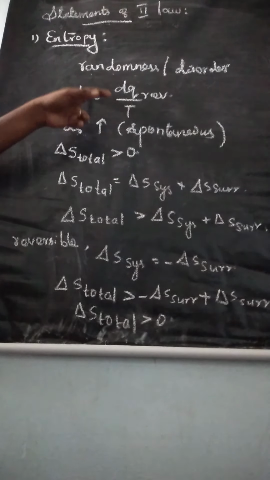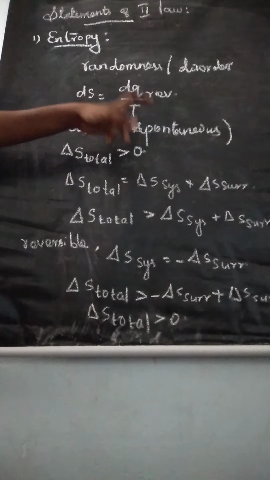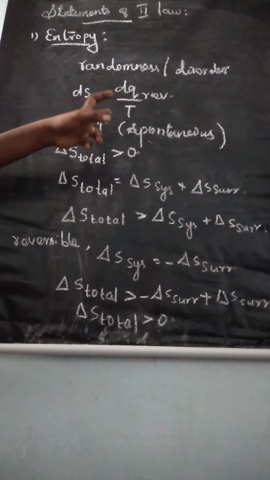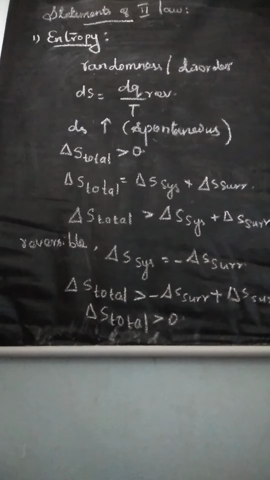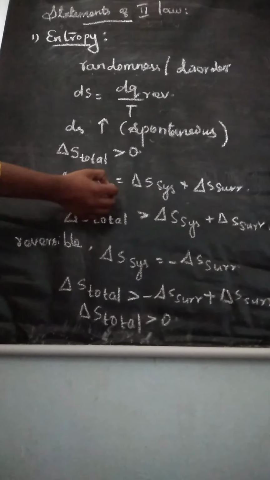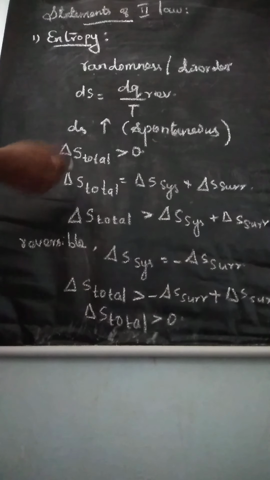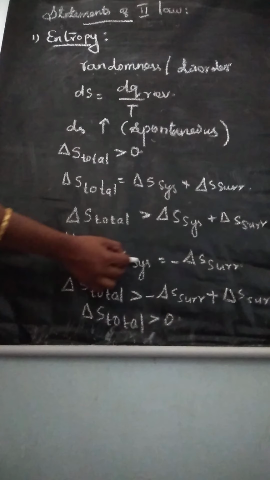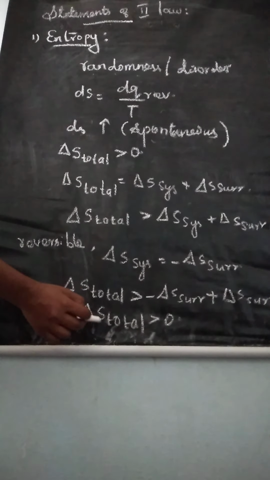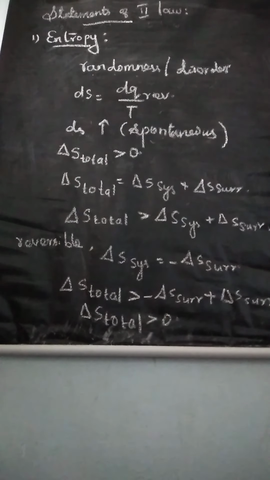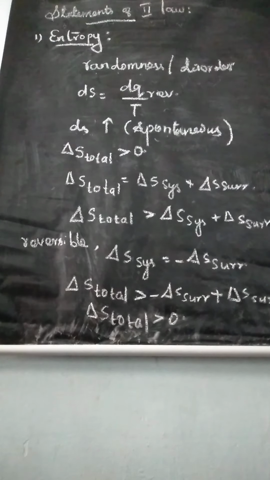We know the formula dS is equal to dq reversible divided by T. Then in the spontaneous process, this value increases, so delta S total is greater than 0. You know delta S total is the sum of the system and surroundings. For a reversible process, delta S system is equal to minus delta S surrounding. If you substitute, this value becomes 0. Understand? So this is the first statement of the second law of thermodynamics.